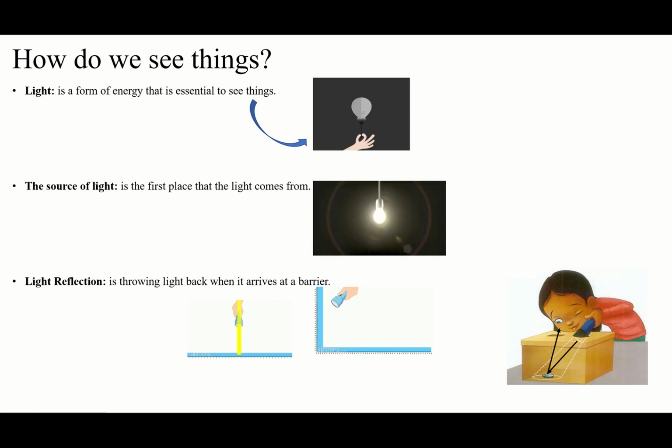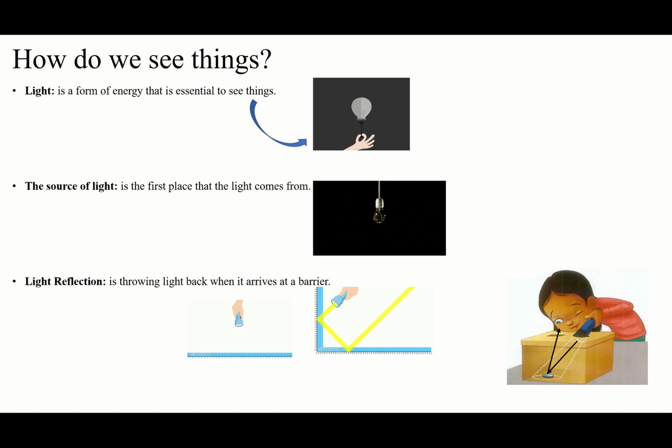And something else is here, guys. You have to know, when the light arrives at any kind of barrier and reflects, it will be the image of this barrier. For example, if the coin is the barrier, we will see the coin. If the wall is the barrier, we will see the wall. If a phone is the barrier for the light, we will see the phone.